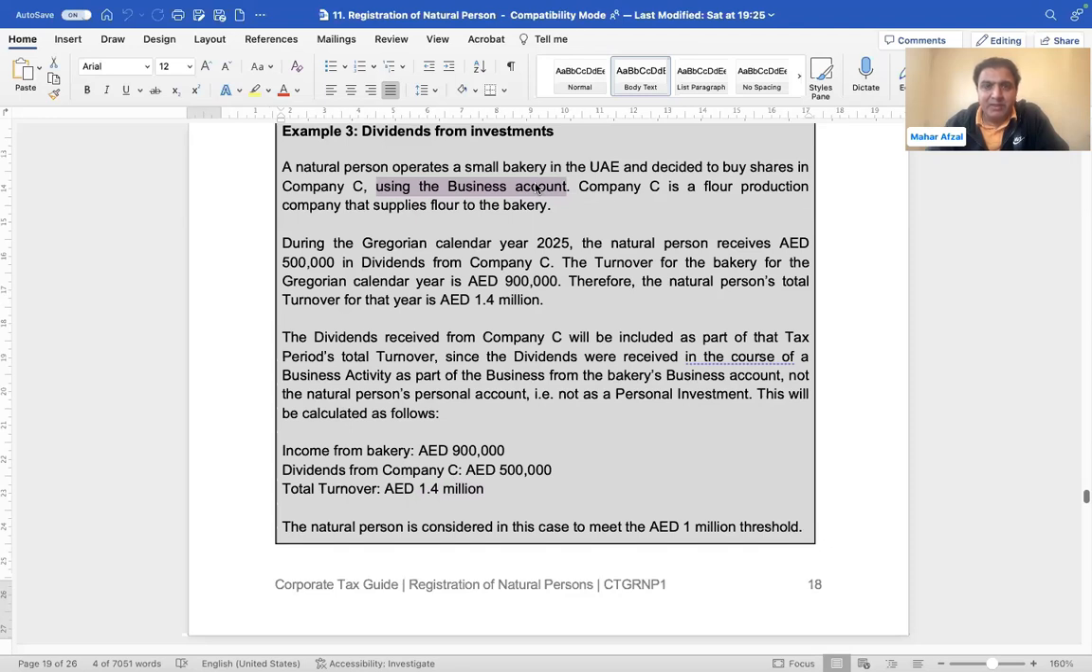Income from the bakery is 900,000. The company overall is getting 1.4 million, which is more than 1 million. That's why this natural person is subject to tax. If this investment had been made by the natural person in a personal capacity instead of from the company account, then it would have been a personal investment, and it will not be subject to corporate tax.